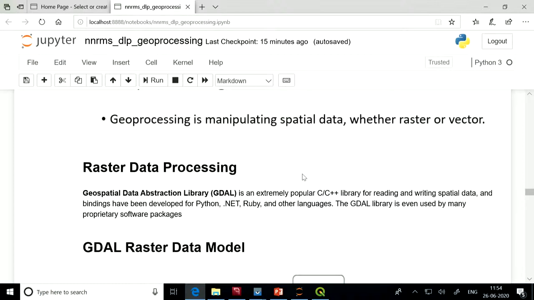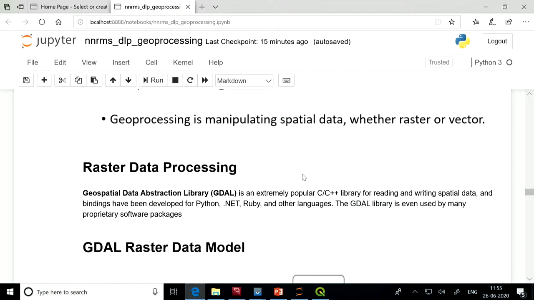GDAL. GDAL is an extremely popular C++ library for reading and writing spatial data. It is one of the most fundamental libraries used for any type of geospatial data processing. A lot of commercial software is also based on GDAL; they use GDAL on the back end. GDAL is originally written in C++, but bindings in other programming languages like Python, .NET, Ruby or Java are also available. Here I will be using the Python bindings of GDAL.